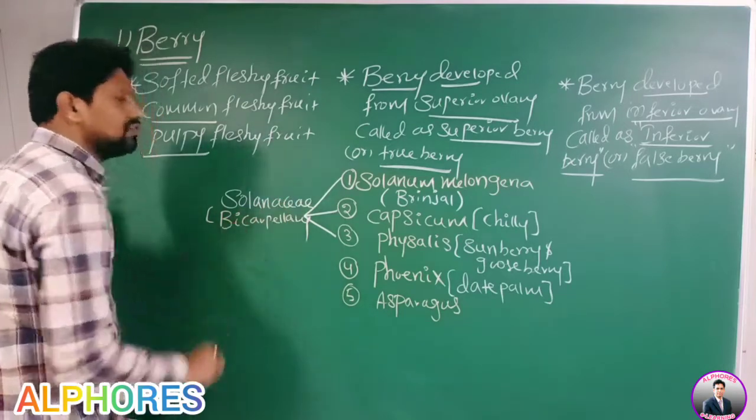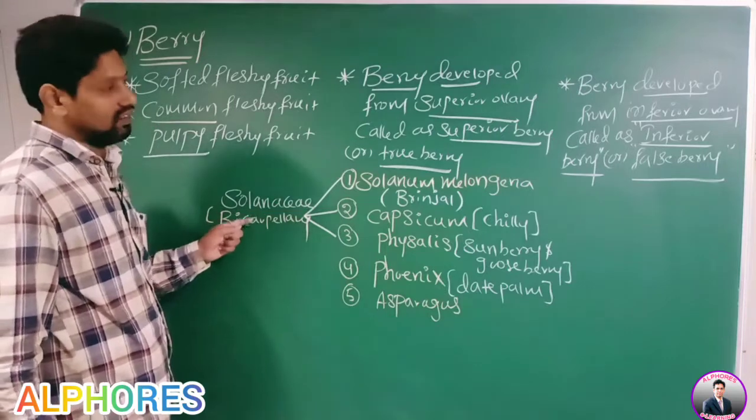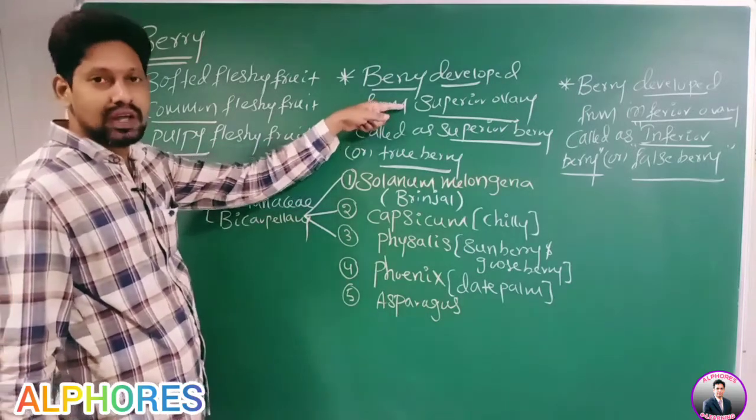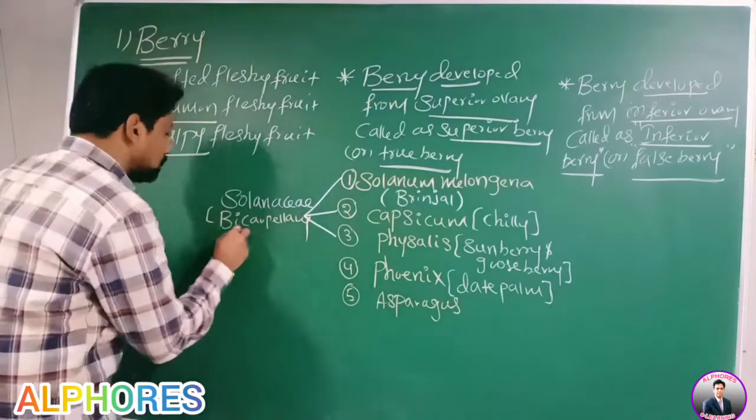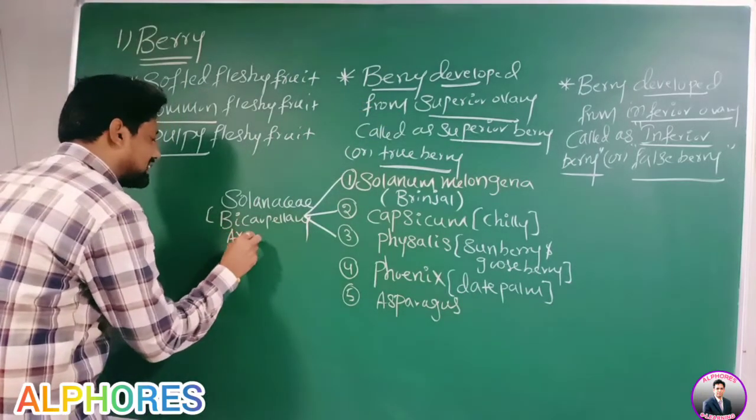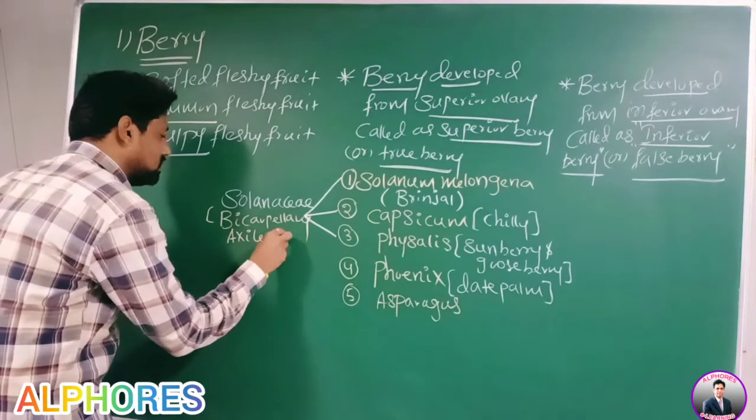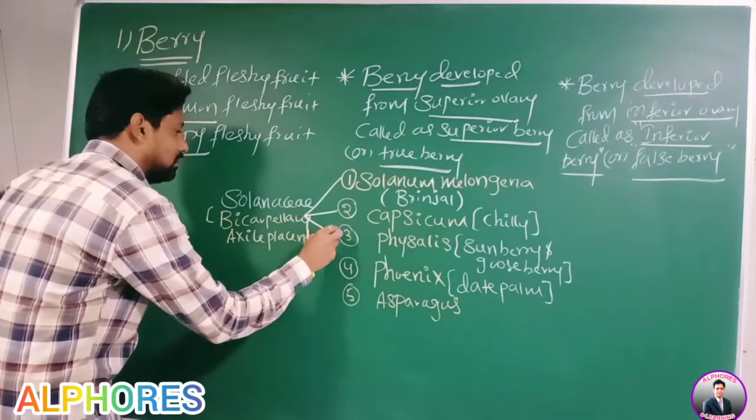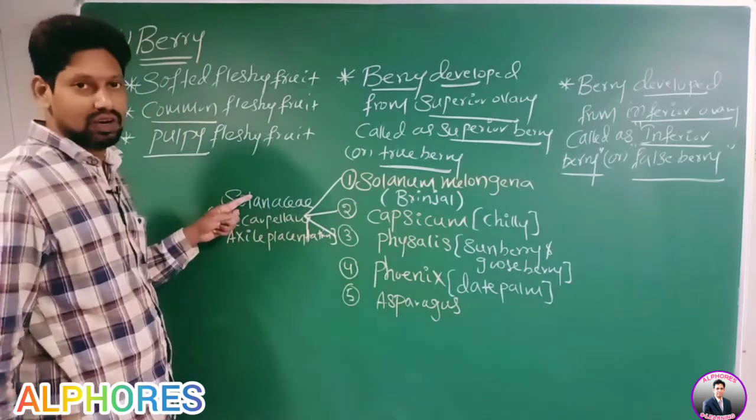In the Solanaceae family, the ovary is superior. We already wrote it: superior berry, developed from a superior ovary only. Which placentation is present here? Axial placentation. I am speaking about the Solanaceae family.